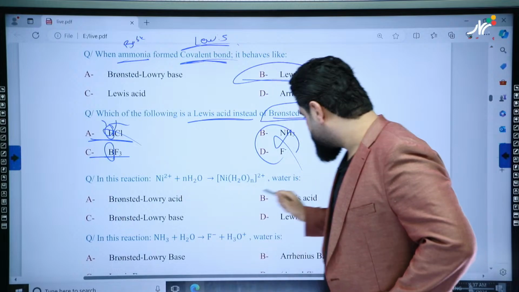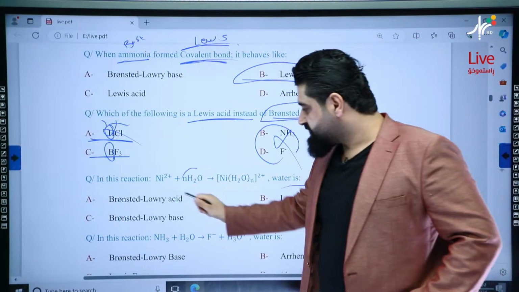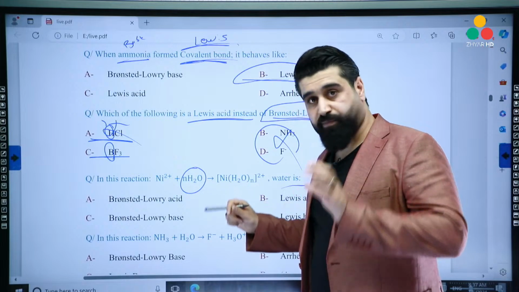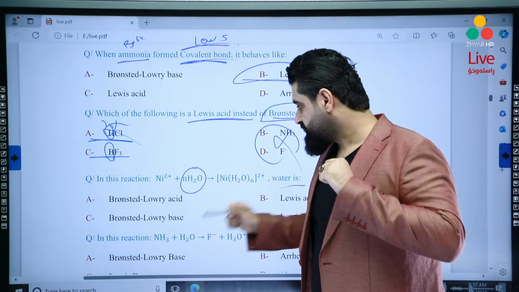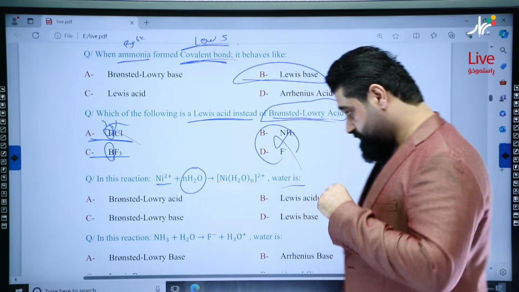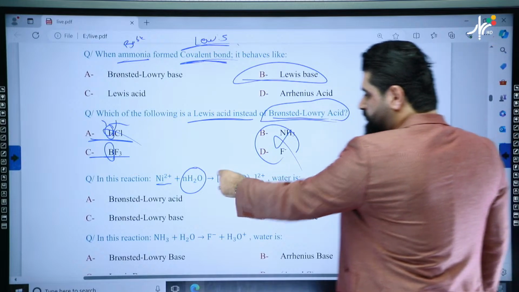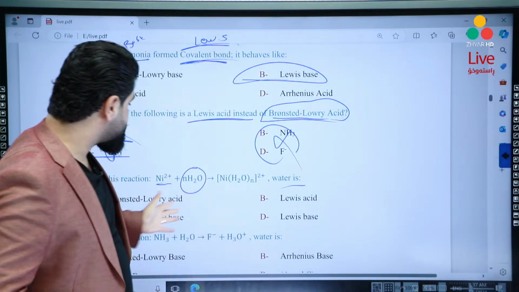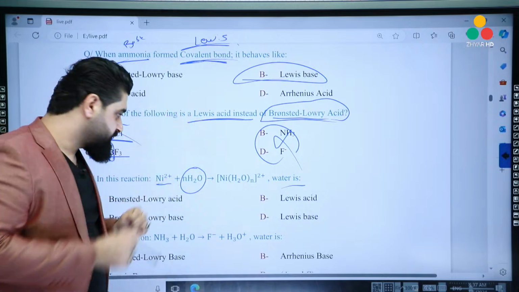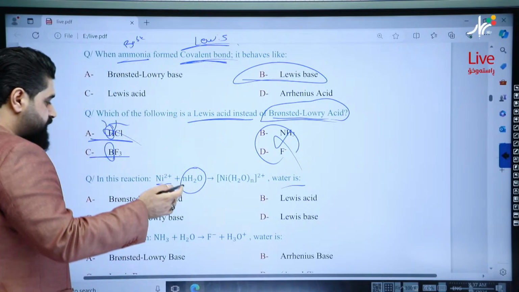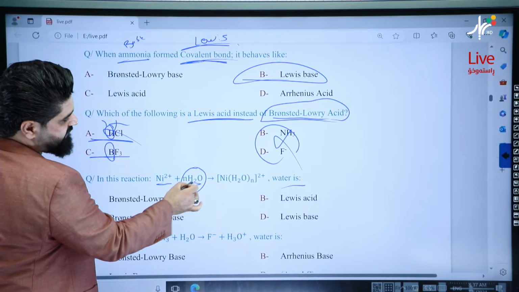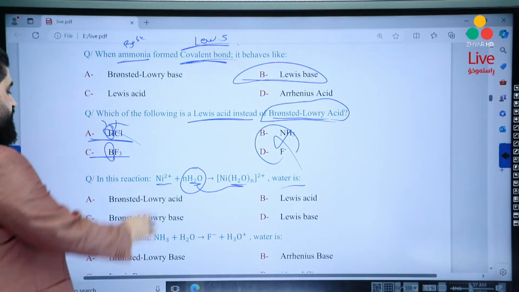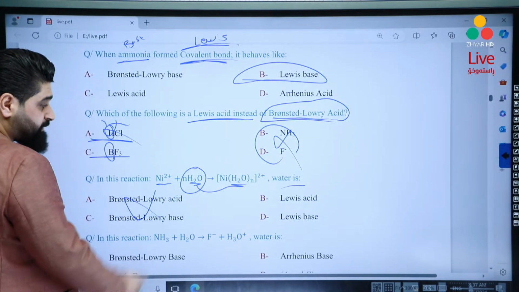And this reaction, what is water? Look, how to decide what water is? In order to decide, we need the particle that reacts with it. First of all, according to Arrhenius, water is just a solvent. It's nothing. Is there anything in terms of Arrhenius? No, so we neglect it. And then, according to Bronsted-Lowry, water stays the same here, so there's no proton transfer. Forget about these answers.